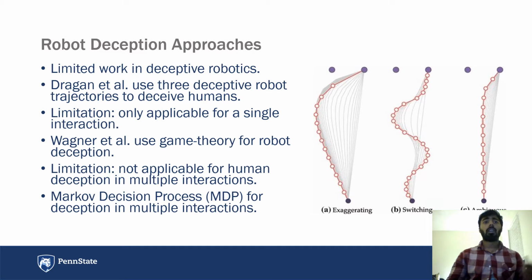Wagner et al. presented a game theory-based approach for robot deception in which they decide even when to deceive. However, that was also only applicable for deceiving other robots and not humans. In this paper, we consider deception as a memory problem in which we can remember the previous information and decide how to deceive the other person or human, and we represent it using Markov decision processes. Markov decision processes have been used before for memory problems, and in some capacity for deception, but not particularly for robot applications.